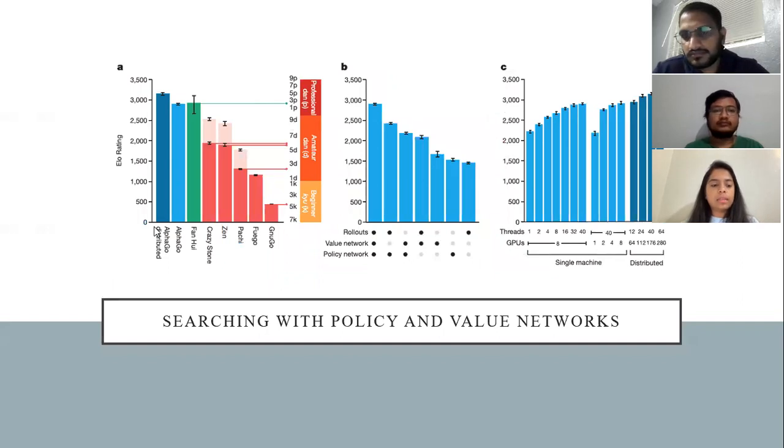Coming to the other slide, which is searching with policy and value networks. Here we can see the three graphs A, B, and C.